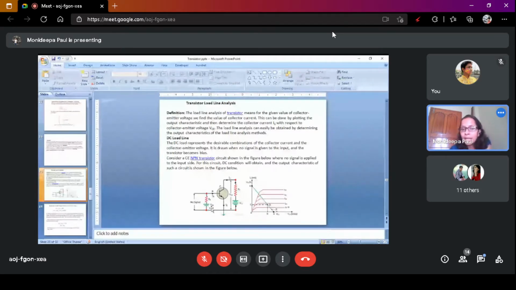Consider the common emitter NPN transistor circuit. In the figure, no signal is applied at the input, so for this circuit we will obtain the DC condition. If there is no input signal, we consider the DC condition. If an input signal is present, then this is called the AC condition.